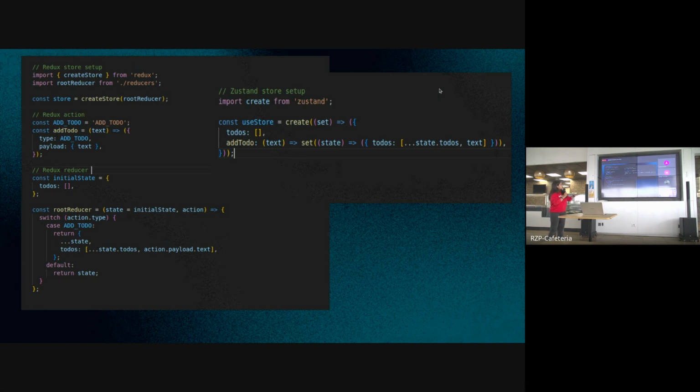However, in case of Zustand, there is just a simple custom hook that I have created and an action I have created within it. The set function is provided by Zustand itself to manipulate the state and every other thing. So due to this reason, you can compare the code length, and Zustand is relatively easier and less complicated than Redux. Before moving towards a live demo, I would first like to start off with React Query